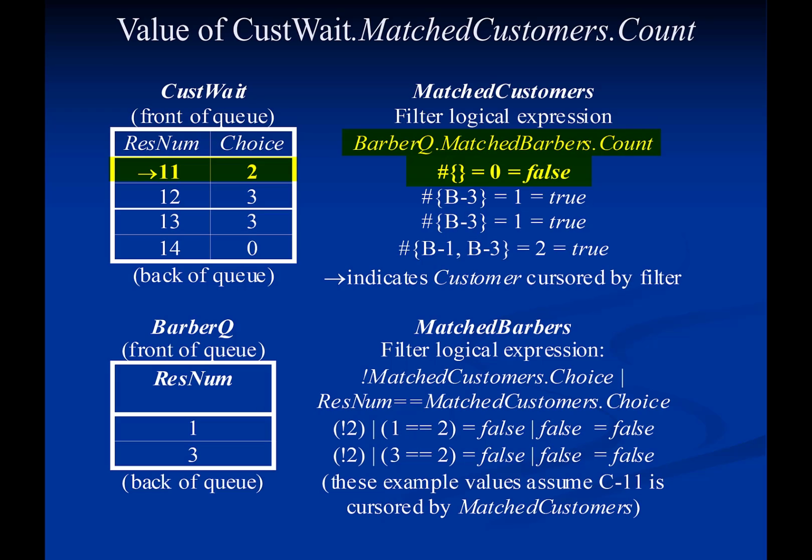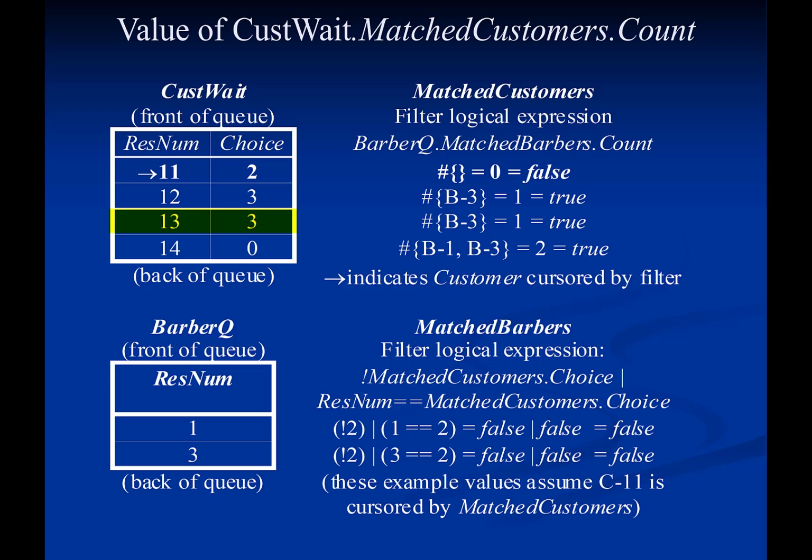When the filter matched customers cursors customer 11, the resulting subset of barbers is empty. So customer 11 does not pass the filter and is not included in the subset formed by applying the filter matched customers to the queue cast weight. When the filter matched customers cursors customer 12, the resulting subset of barbers contains Barber 3. So customer 12 passes the filter matched customers.